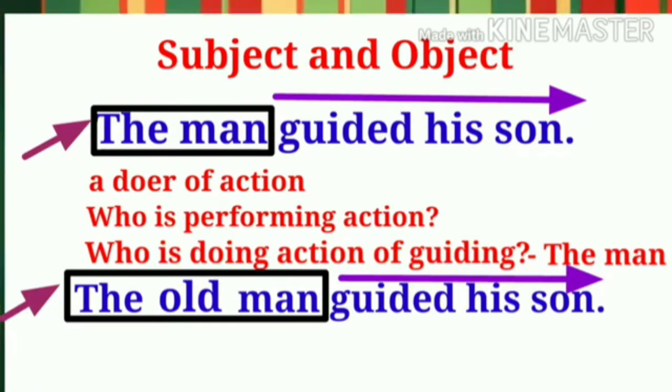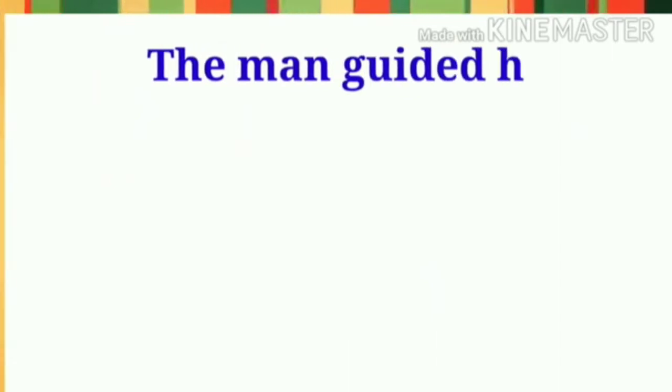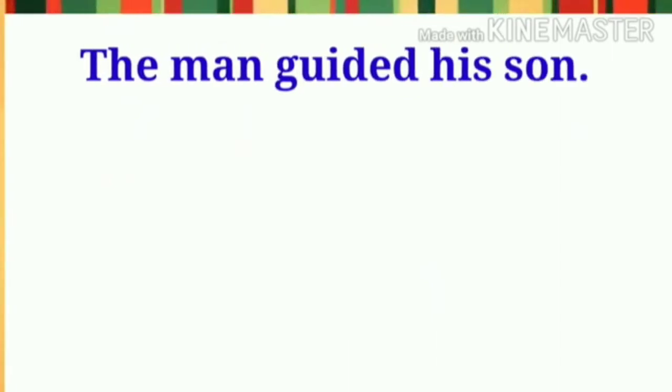Therefore, you must be careful while identifying the subject from the active sentence. So, identification of subject is the first significant step in this process of transformation. Students, let us see how subject is swapped or exchanged with the object.